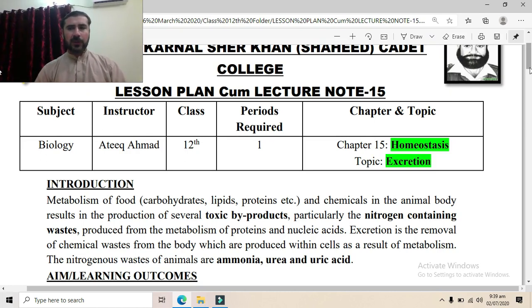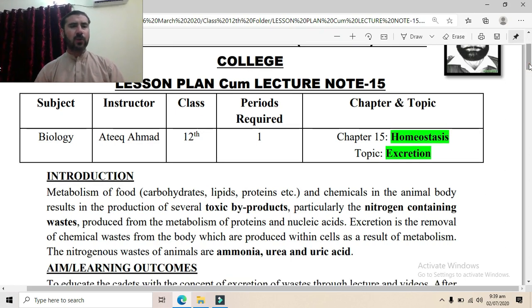Those organisms which live in water, particularly freshwater animals, have an excess of water, so they can release their nitrogen in the form of ammonia. But terrestrial organisms have the problem of water supply, so they comparatively have less availability of water, so they release their nitrogenous waste in the form of urea.